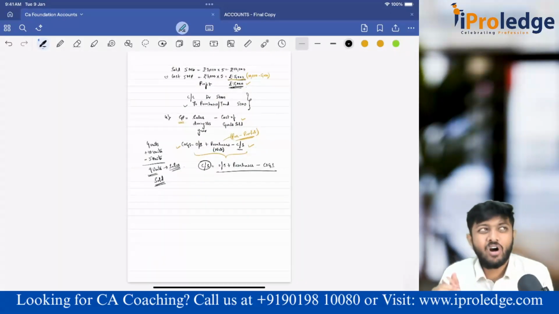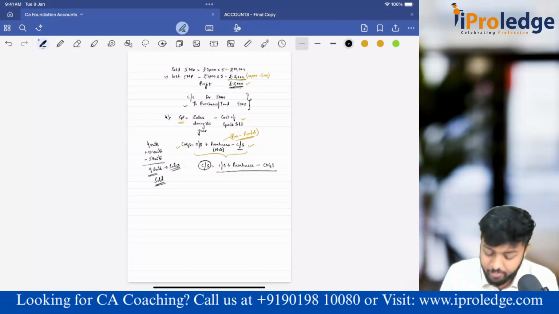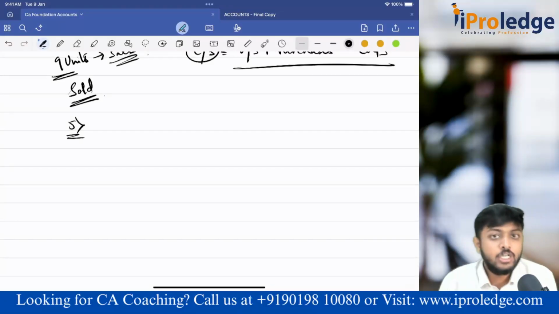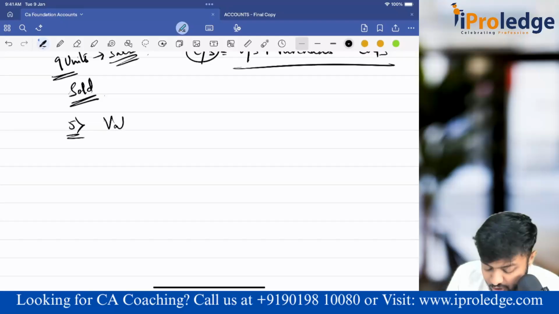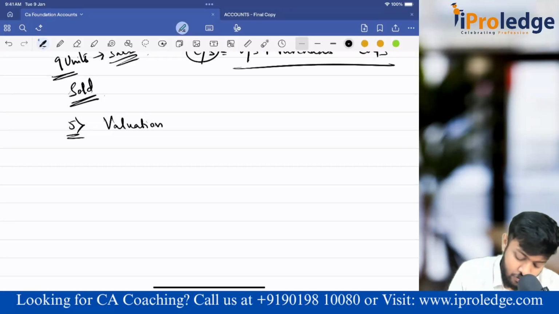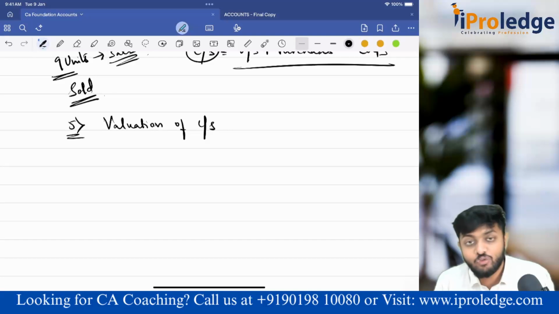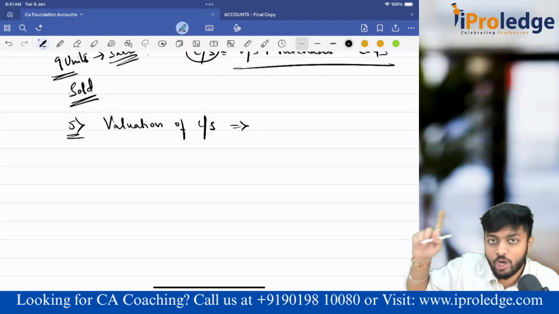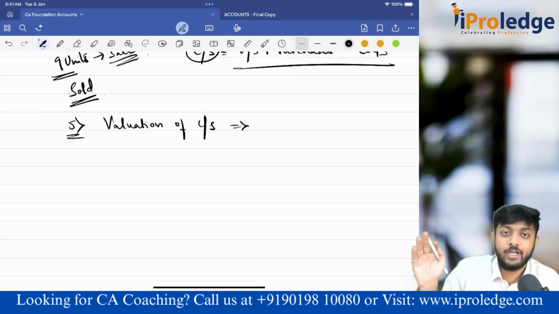Now that is about all the things that you are supposed to know for the purpose of inventory. Now let's come to the next part. What is the next part? The next part is valuation of closing stock. We have learned various reasons why the closing stock should come to the books of accounts. Sir, at what value will we bring it in? I counted, sir. I went down and counted. I have 25 units.